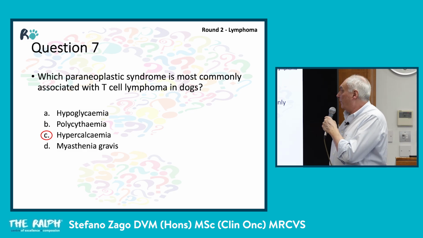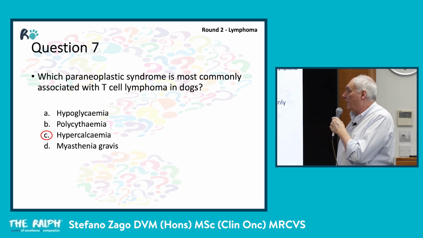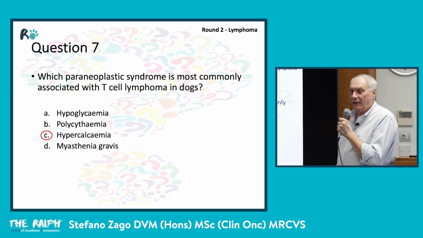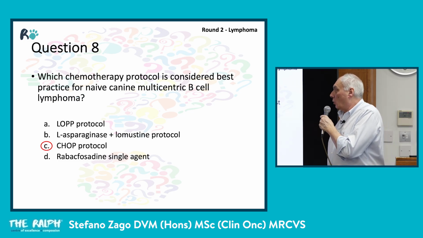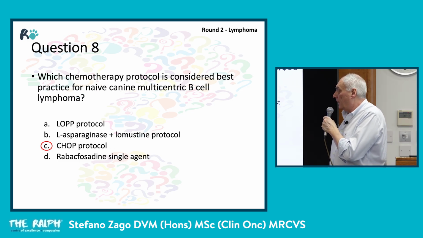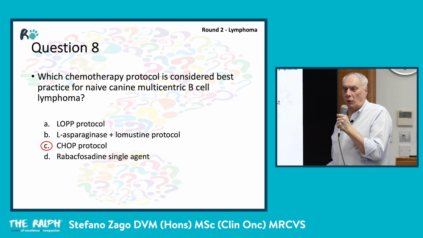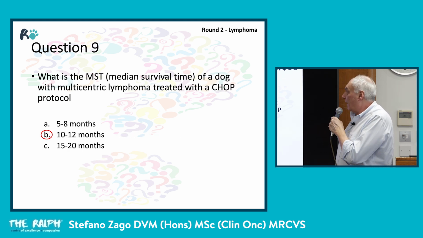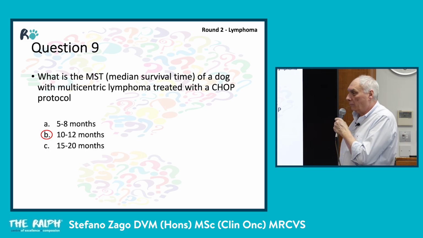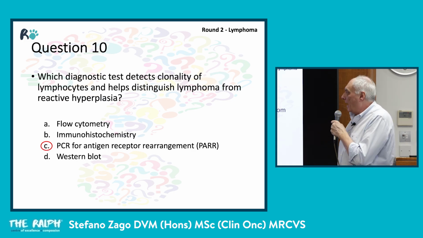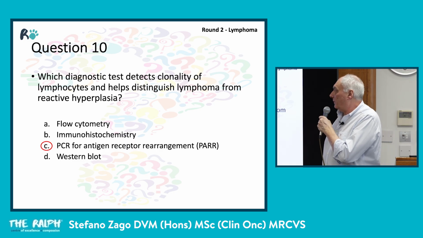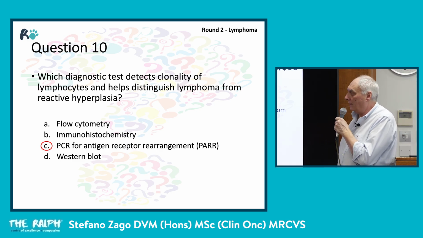If a dog with lymphoma is classified substage B, the dog is sick. Which paraneoplastic syndrome is most commonly associated with T cell lymphoma? Hypercalcemia. Which chemotherapy protocol is mostly used? CHOP protocol. What is the median survival time of a dog with multicentric lymphoma treated with CHOP? 10 to 12 months. And which diagnosis test detects clonality? Is C.